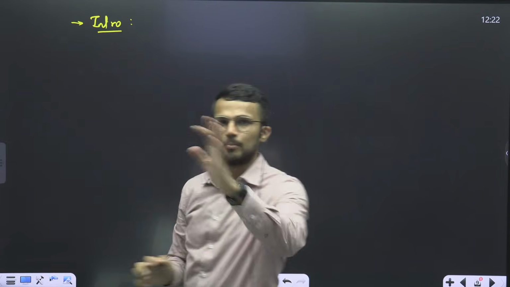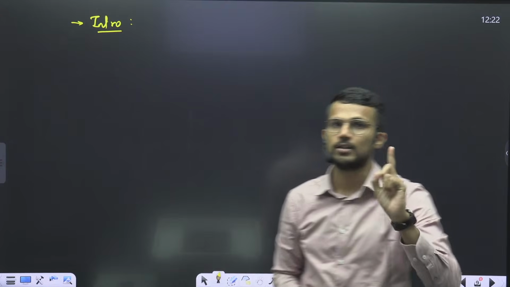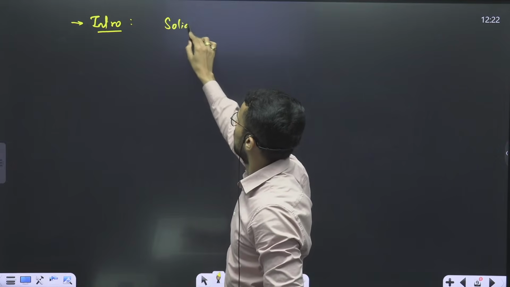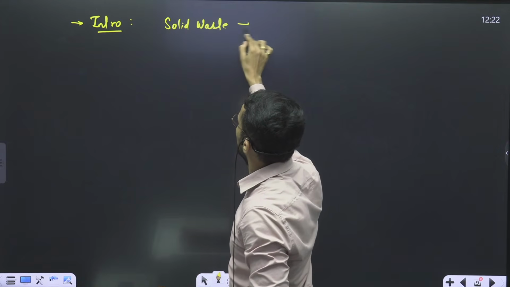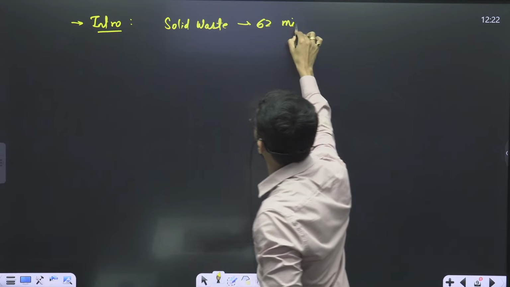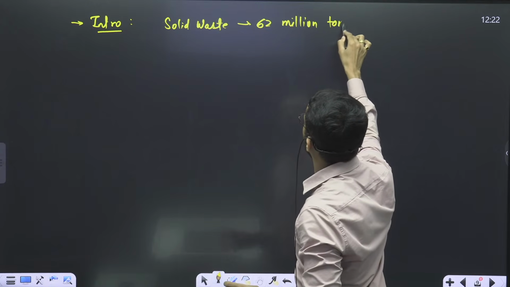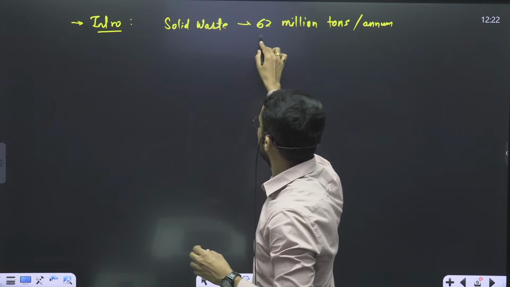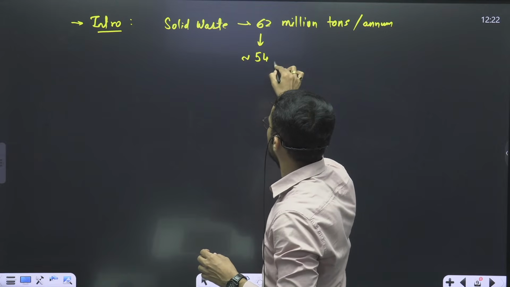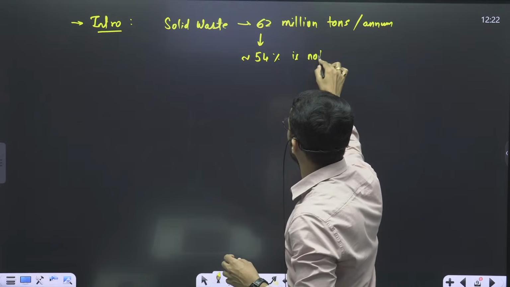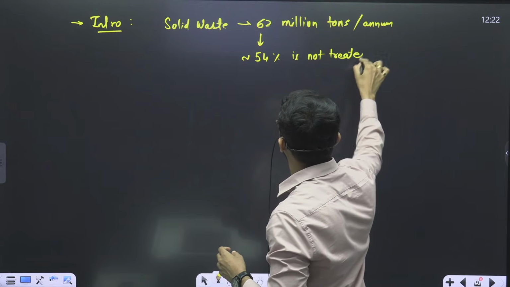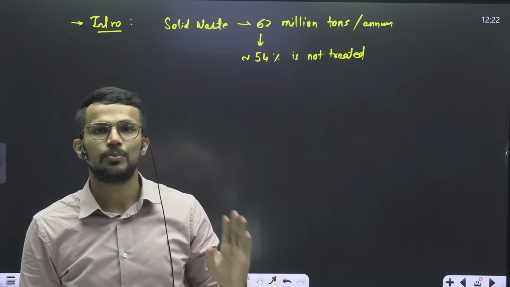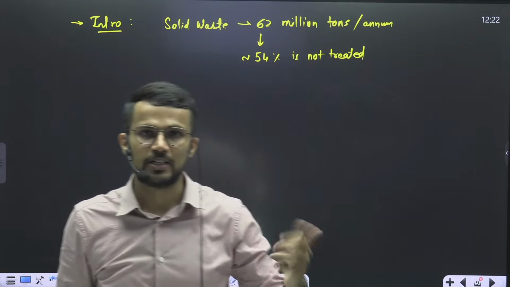You can use the numbers, right? And you should be aware of the numbers. How much solid waste is generated in India? So solid waste in India is almost 62 million tons per annum, right? And of this almost 54% is not treated or processed, right? So if this is the case, obviously there will be different challenges that we will be facing as far as solid waste management in India is concerned.